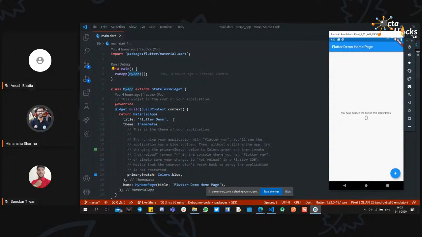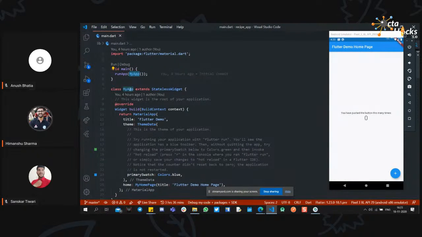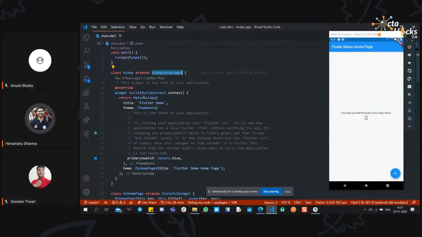So this is currently a stateless widget. RunApp has the MyApp class, and MyApp is a stateless widget. As mentioned by Anush, a stateless widget cannot change dynamically during the whole execution of the app. Then we have the MaterialApp.